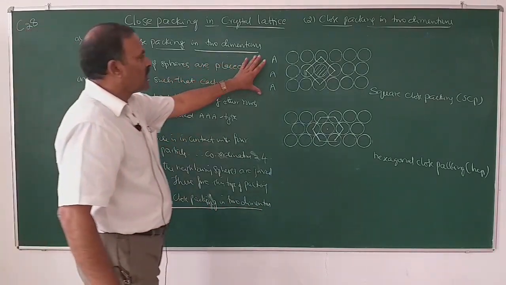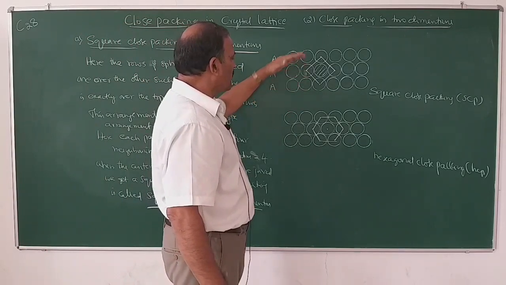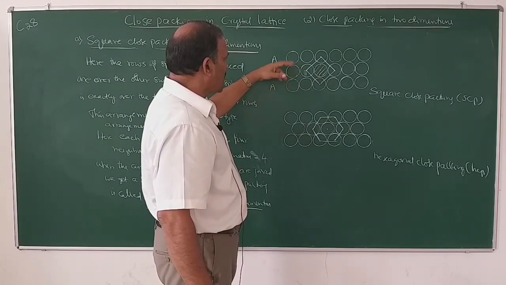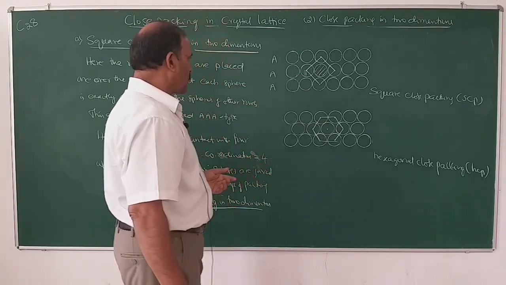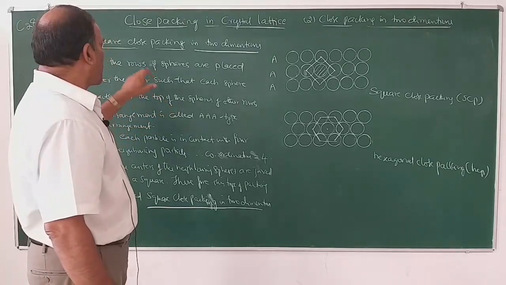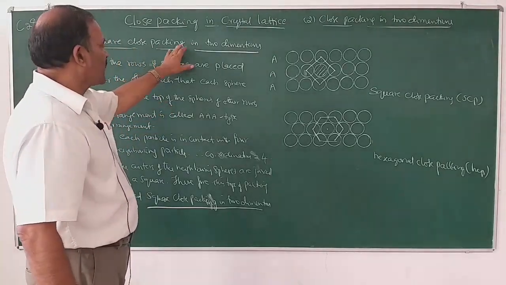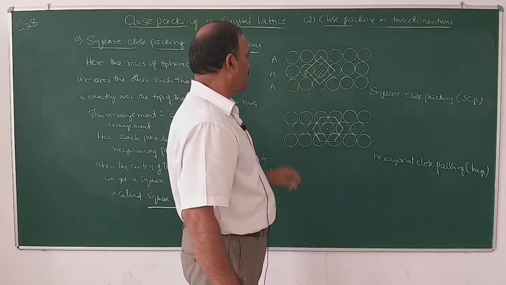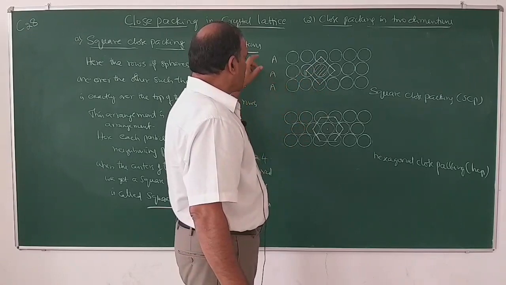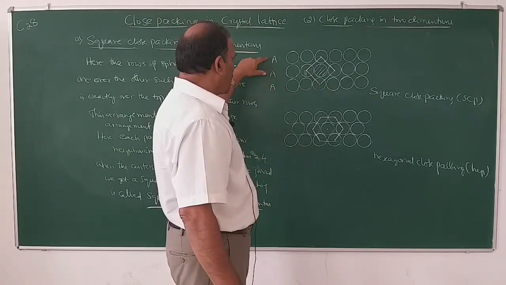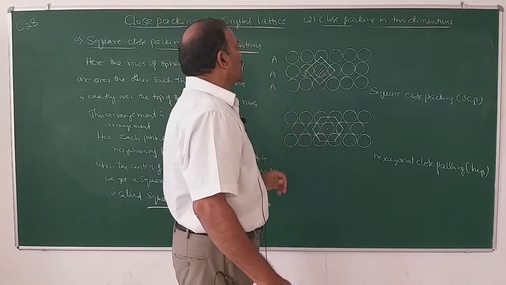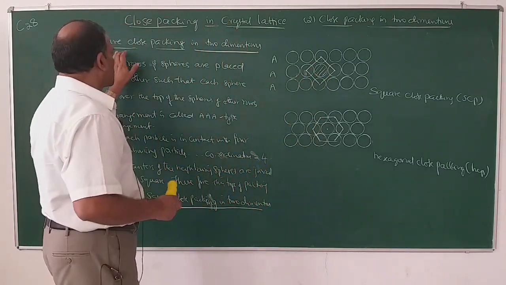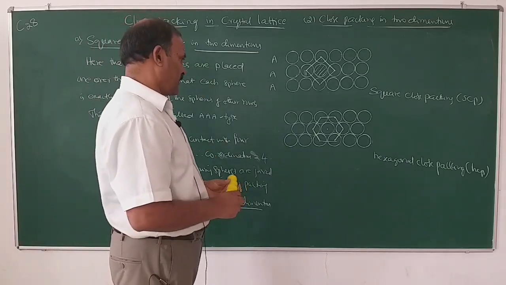So this is one of the ways of arranging rows one over the other. If the rows are arranged such that the spheres are exactly over the spheres of the other rows, such a type of arrangement is known as square close packing arrangement. Here the coordination number is 4 since each particle is in contact with 4 other neighboring particles. This type of arrangement is AA type, and if the centers of these spheres are joined, we will get a square. Therefore, it is called square close packing in 2 dimensions.